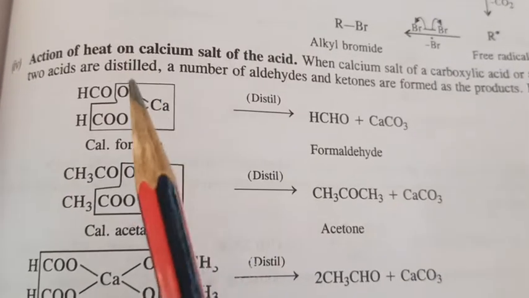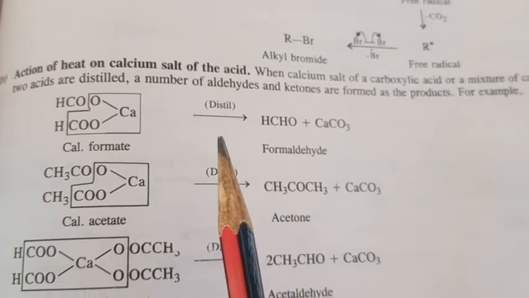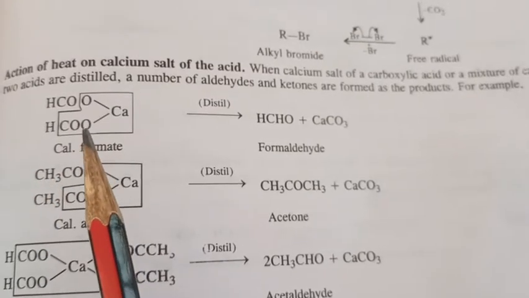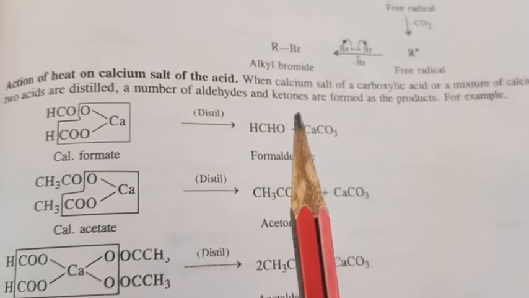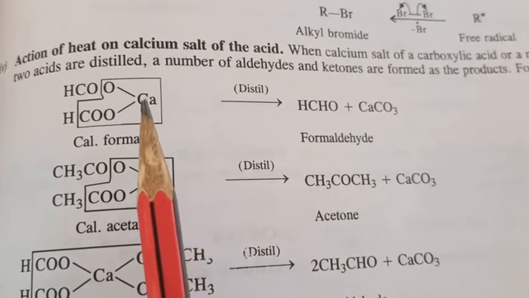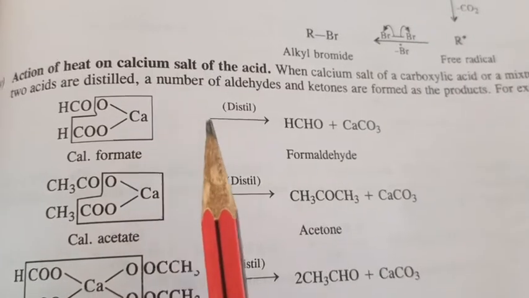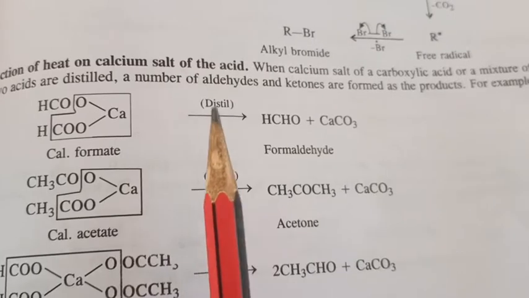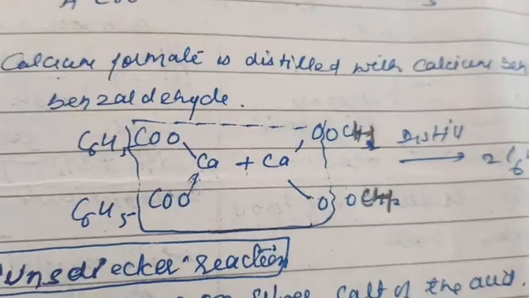Action of heat on calcium salts of acids. So calcium salts of carboxylic acid, or the mixture of two calcium salts of carboxylic acids, are distilled, and a number of aldehydes and ketones are formed as a product. So we are taking calcium formate. From here, cleavage occurs in presence of distillation, and they form formaldehyde and calcium carbonate.